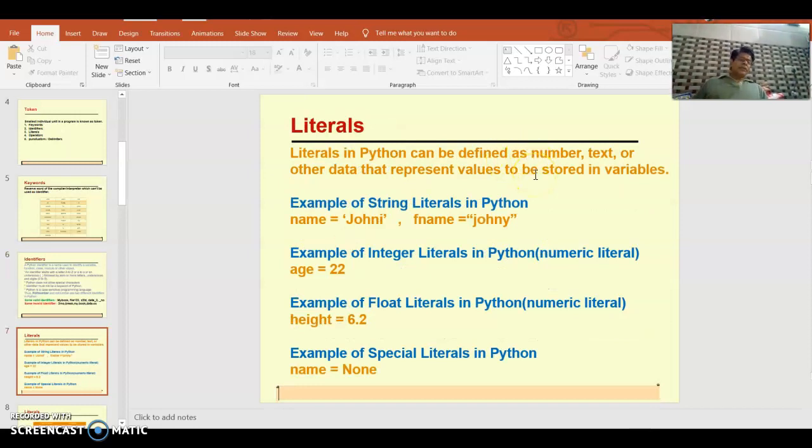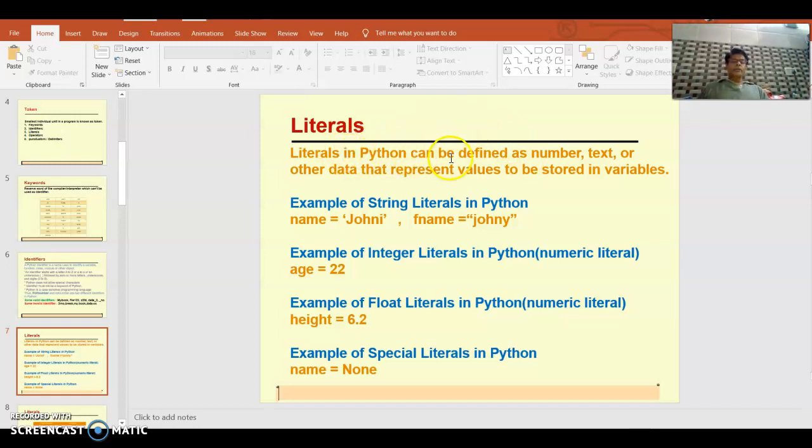Literal is nothing but a value. Value 5, 10, my school name. That is a value. That value can be numerical, or it can be a string. Within the numerical, it can be integer or floating, which has a decimal point, or without a decimal point, that is integer. There can also be a special literal like None. So that we'll be discussing.